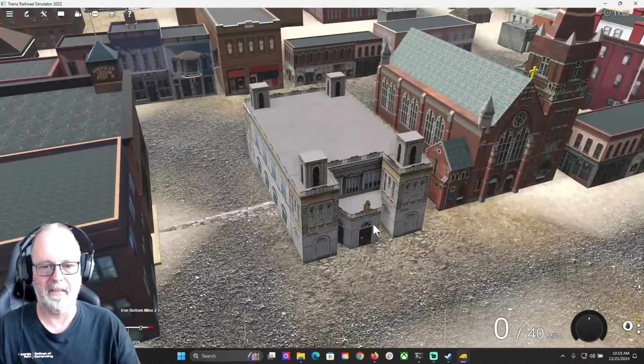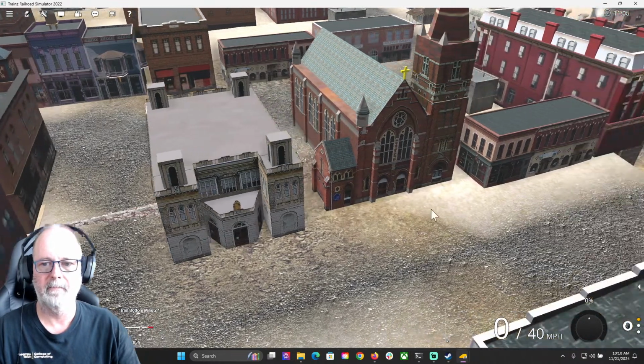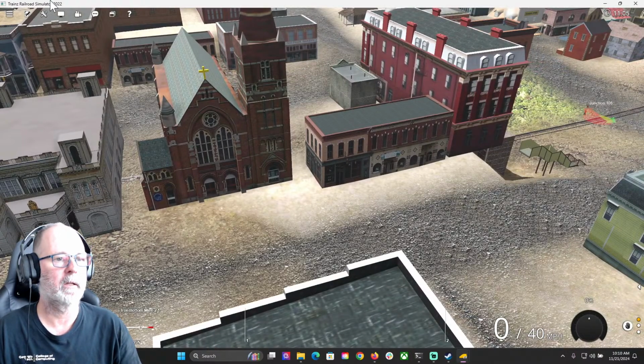What is that? That didn't exist in Virginia City. I don't know what that's supposed to be, but that's not Victorian at all. So again, these are probably assets reused. Let's actually take a look. Let's dig in and find out.